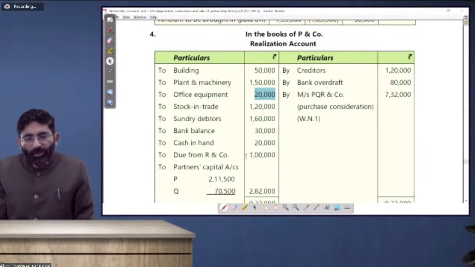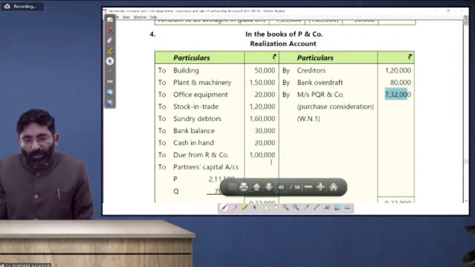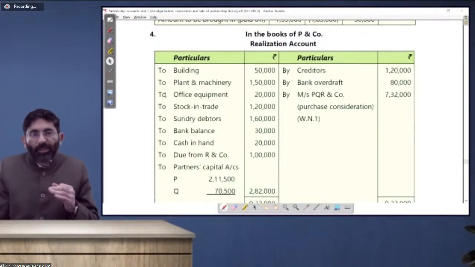So finally 7,32,000 is received from PQR Limited. Balance sheet figure 2,82,000 is our profit that he has calculated.